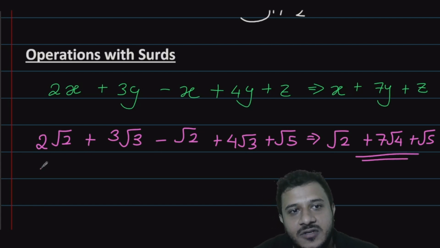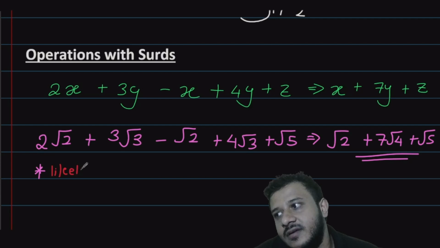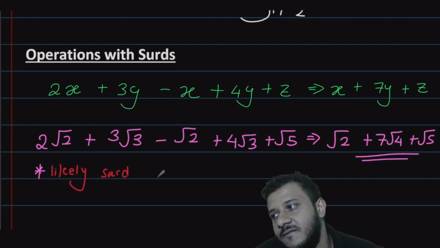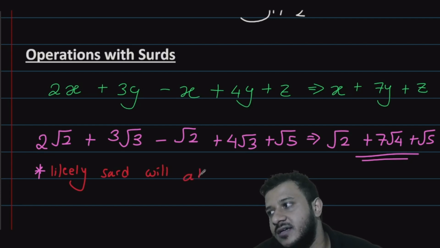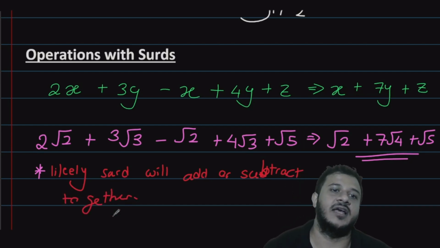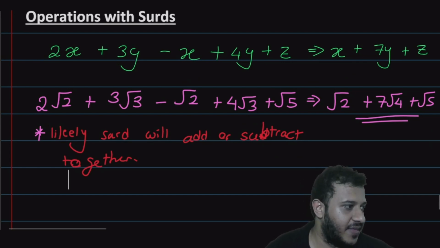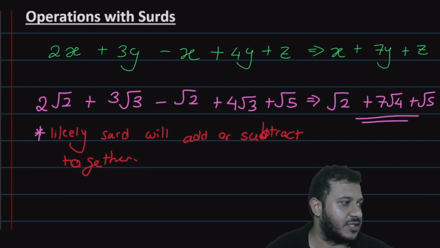So we can write down star number 1. Like surds will add or subtract together. Like surds will add or subtract together. Does that make sense, Pute? Just like algebra. All good? Then let's do a little bit of questions together, Pute.